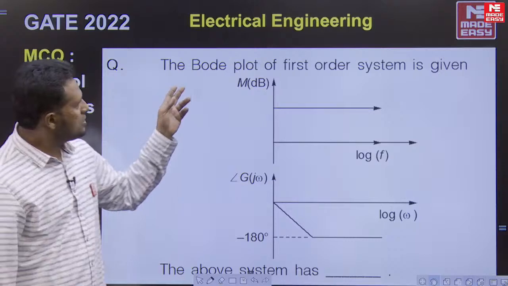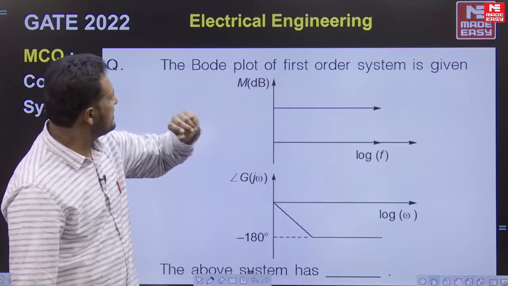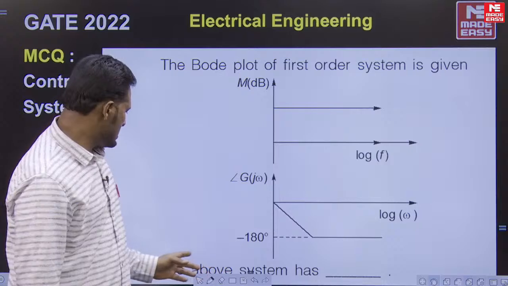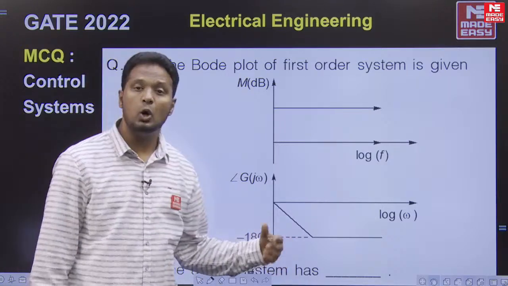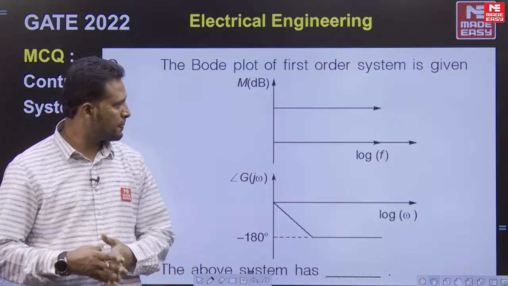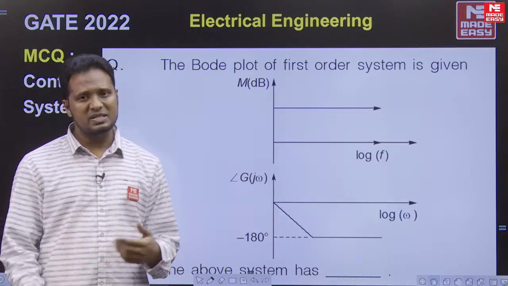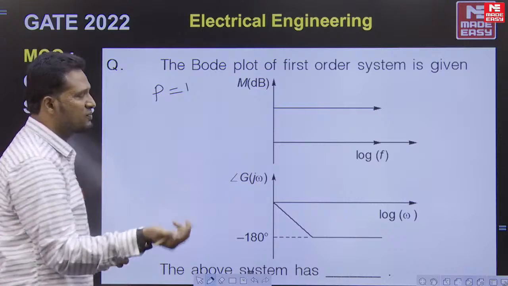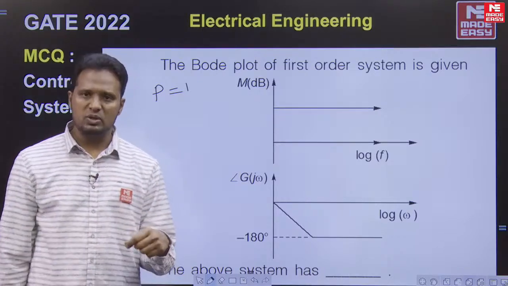Now, coming to this question, the Bode plot of a first order system is given. It is mentioned that the system is first order. The question is, the above system has how many zeros and how many poles? It's a statement-wise question. See, order is 1. It means the number of poles is 1. So the number of poles has to be 1. So what about zeros, sir?